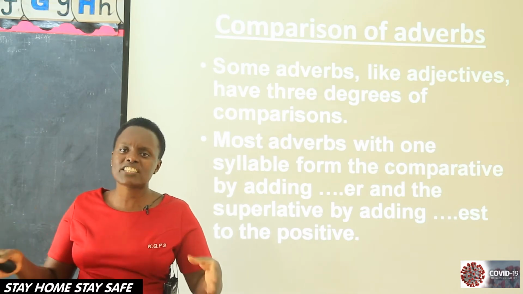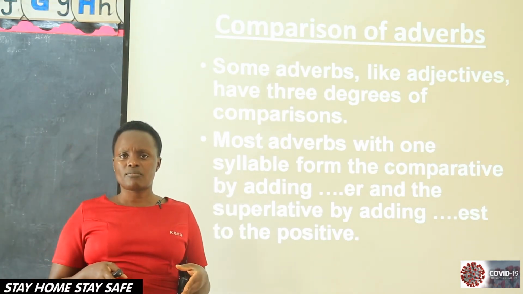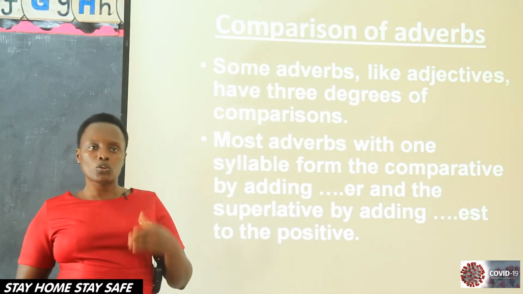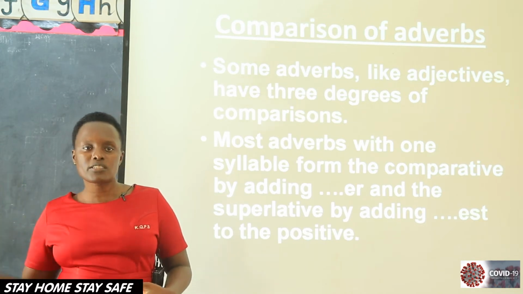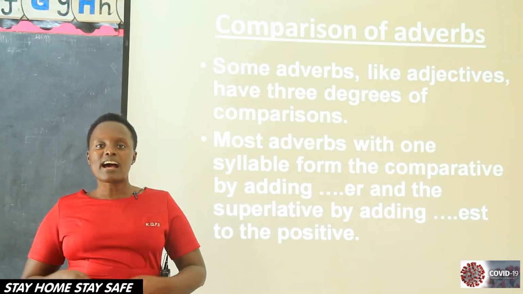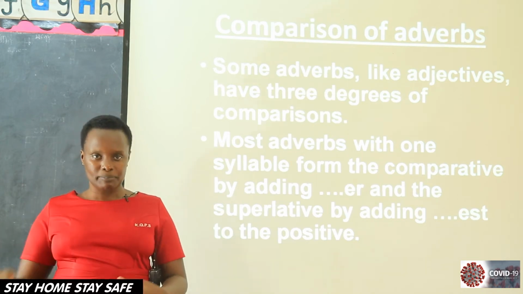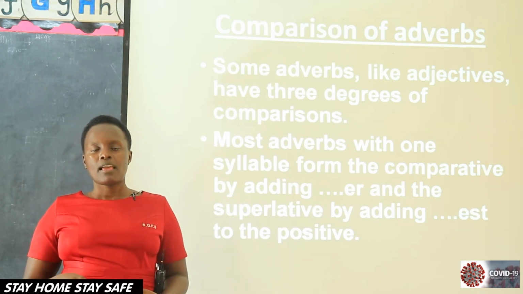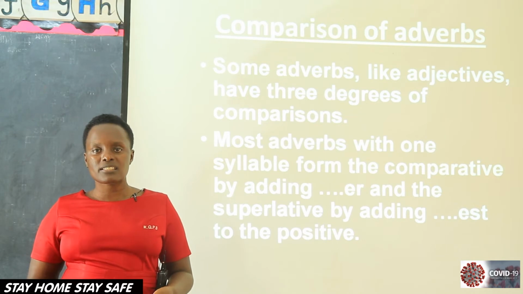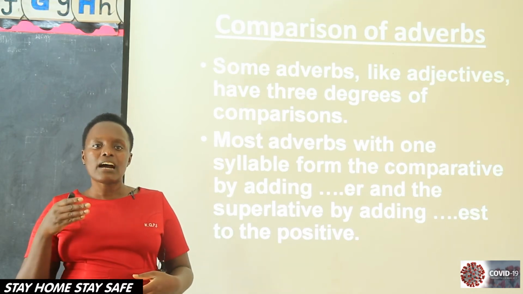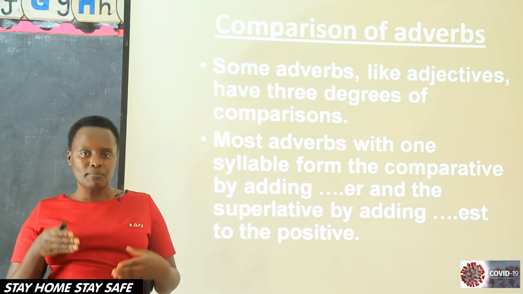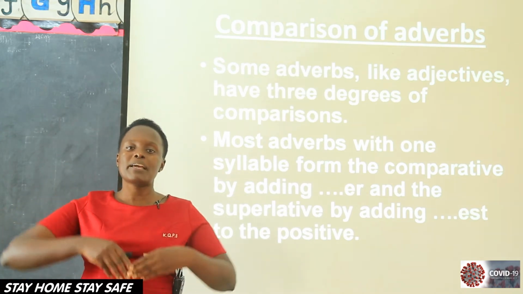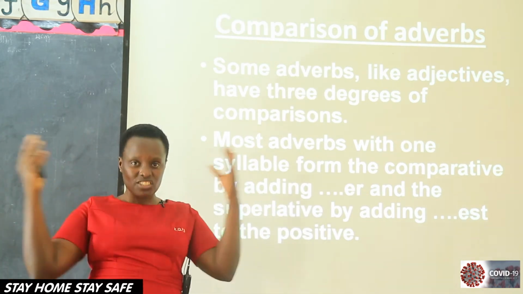When we are talking about two actions, we use the comparative. Saddam talks softly. Deborah talks more softly. So what do we say? Deborah talks more softly than Saddam. My father drives very fast. My uncle drives fast. So you are going to say, my father drives faster than my uncle. We use comparative. Then superlative, when you are describing many things, many actions.